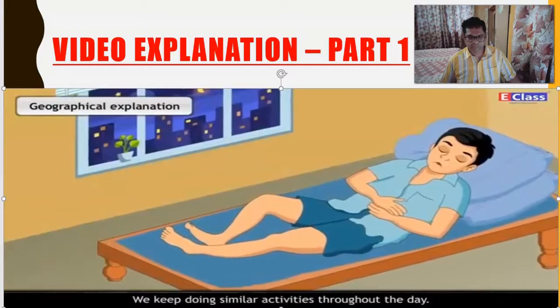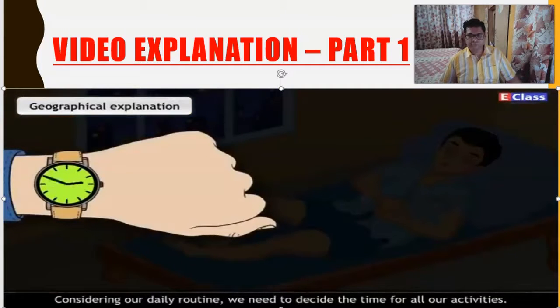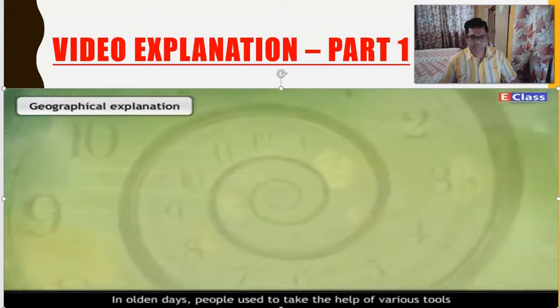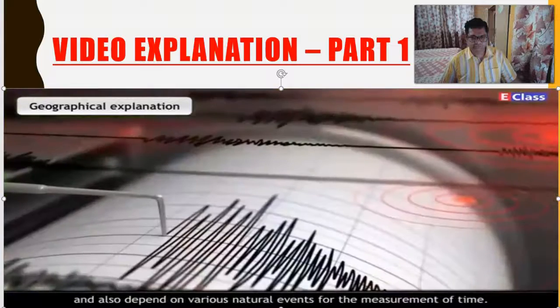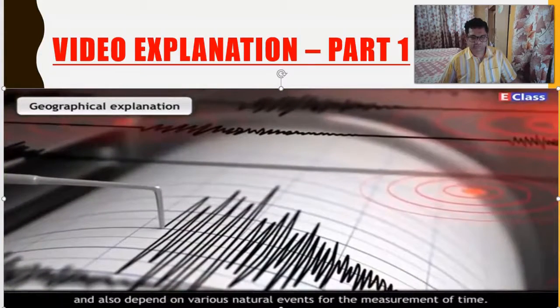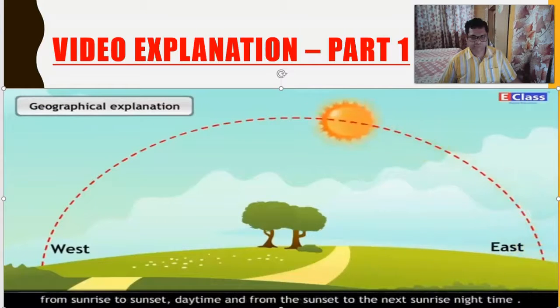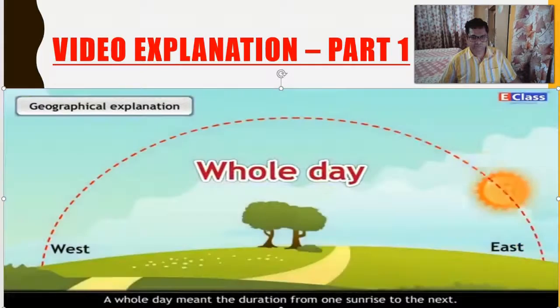We keep doing similar activities throughout the day. Considering our daily routine, we need to decide the time for all our activities. In olden days, people used to take the help of various tools and also depend on various natural events for the measurement of time. On the basis of observation and experience, they divided the day into the following parts. From sunrise to sunset, daytime, and from the sunset to the next sunrise, night time. A whole day meant the duration from one sunrise to the next.